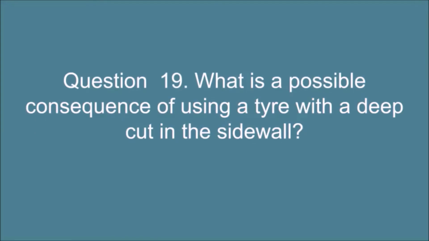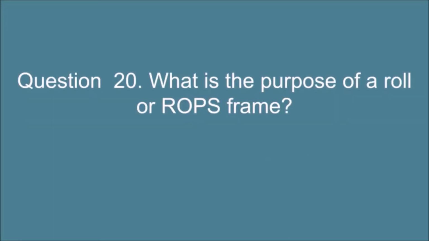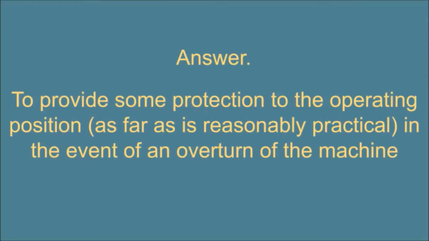Question 19. What is a possible consequence of using a tire with a deep cut in the sidewall? Answer. Sharp stones or other debris could enter the cut and cause failure of the sidewall, leading to rapid deflation and possible loss of control. Question 20. What is the purpose of a roll or ROPS frame? Answer. To provide some protection to the operating position, as far as is reasonably practical, in the event of an overturn of the machine.